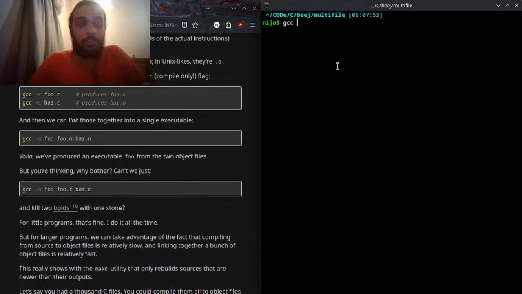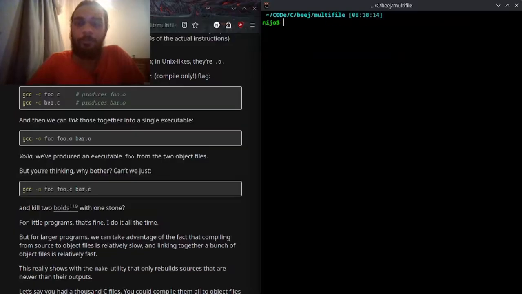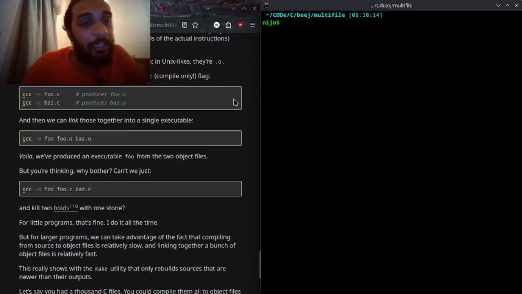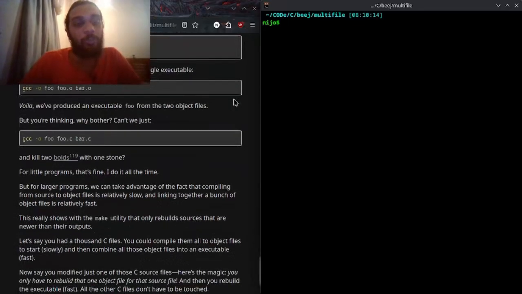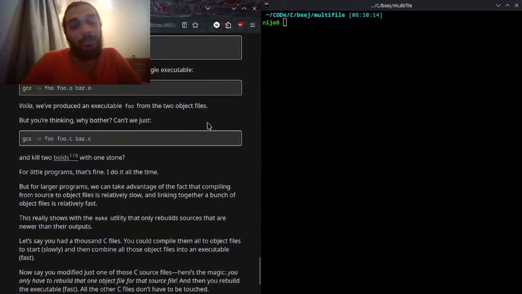gcc -c foo.c. Look at that, foo.o. And then we can link those together into a single executable. Voila, we produce an executable file from the two object files. But you're thinking, why bother? Why can't we just kill two birds with one stone?